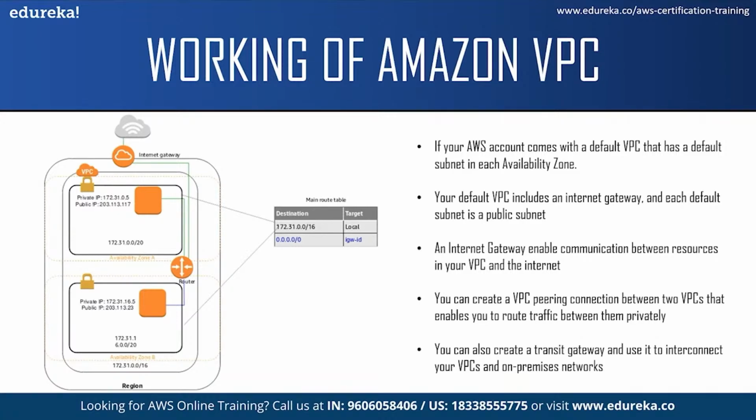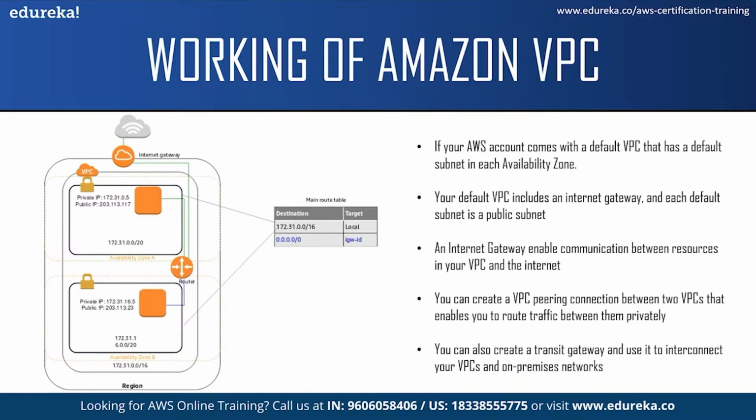By default, each instance that you launch in a non-default subnet has a private IPv4 address but not a public IPv4 address unless you specifically assign it. These instances can only communicate with each other but cannot access the internet. But you can enable internet access for these instances by attaching the internet gateway to its VPC and associating an elastic IP address with the instance.